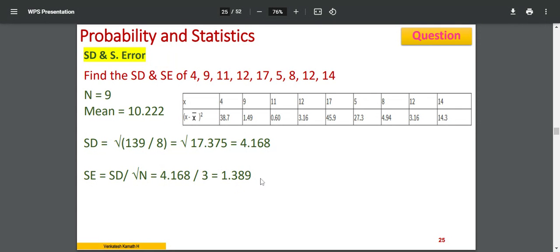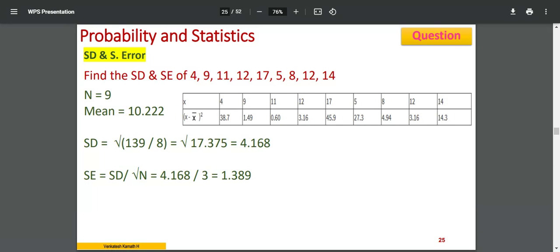You can see that between standard deviation and standard error there is a relationship, that is, root n times. Root n times the standard error will be equal to the standard deviation. Got it? So why am I telling this? You may anticipate some problem here, where the number of samples is given, and the standard deviation or the standard error is given, and you calculate the other one. So you should know the relationship between standard deviation, sample size, and standard error. The last line, there are three terms in the equation: SE is equal to SD by root n. Based on that relation, you can have a simple numerical.